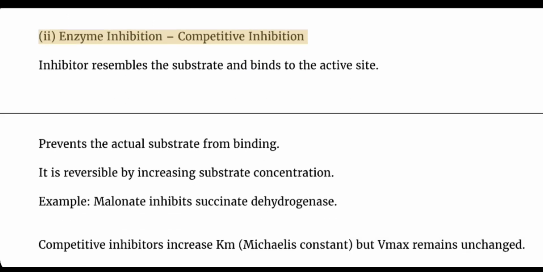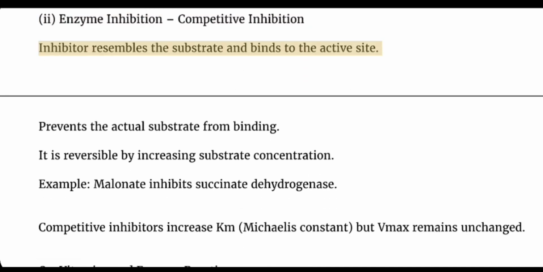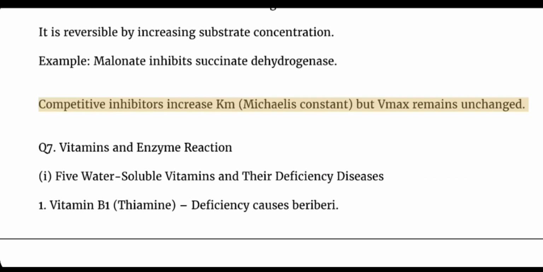Enzyme inhibition, competitive inhibition. Inhibitor resembles the substrate and binds to the active site. Prevents the actual substrate from binding. It is reversible by increasing substrate concentration. Example: malonate inhibits succinate dehydrogenase. Competitive inhibitors increase Km, the Michaelis constant, but Vmax remains unchanged.